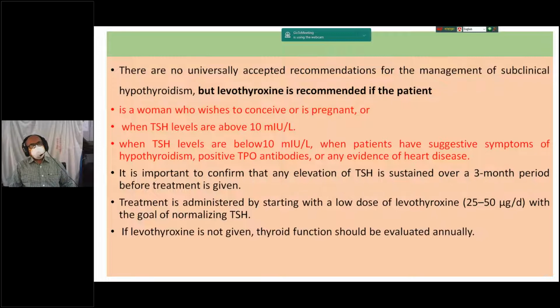It is important to confirm that any elevation of thyroid stimulating hormone is sustained over a 3 month period before treatment is given. Treatment is administered by starting a low dose of levothyroxine, usually 25 to 50 micrograms per day, with the goal of normalizing thyroid stimulating hormone. If levothyroxine is not given, thyroid function should be evaluated annually. It is very important because a subclinical hypothyroidism patient may develop overt hypothyroidism, so follow up is needed to decide whether treatment is required.